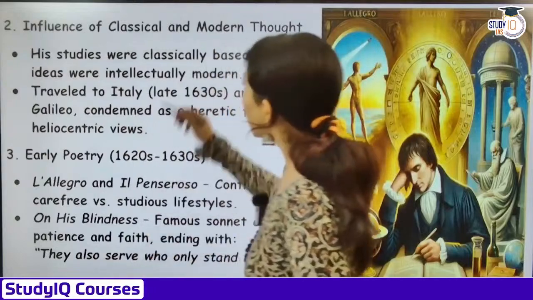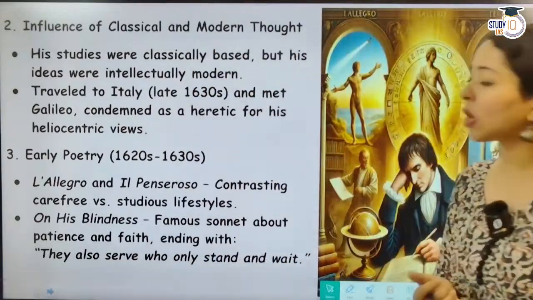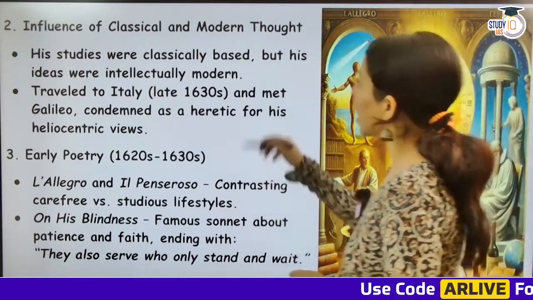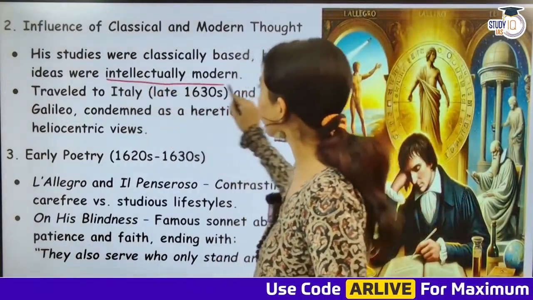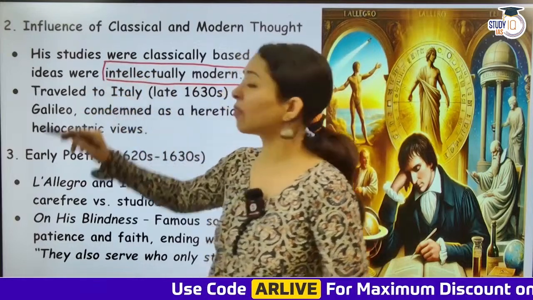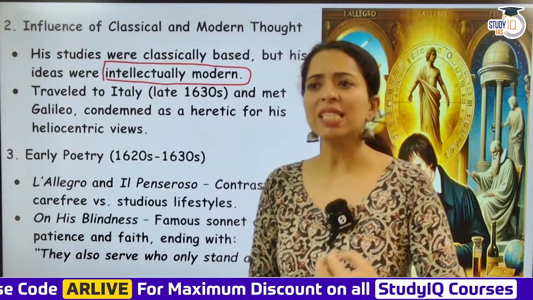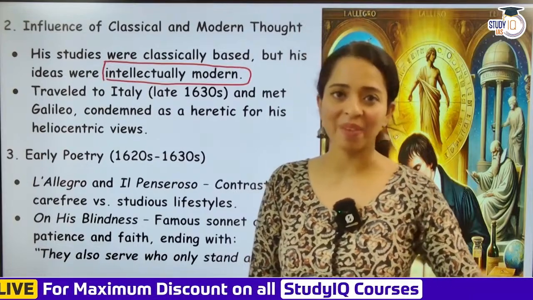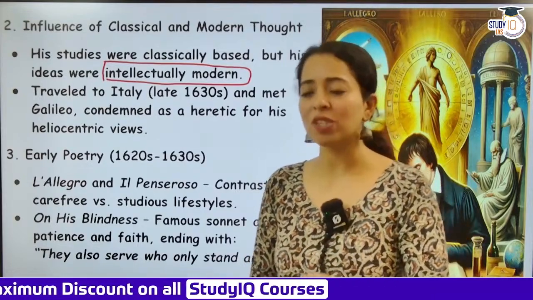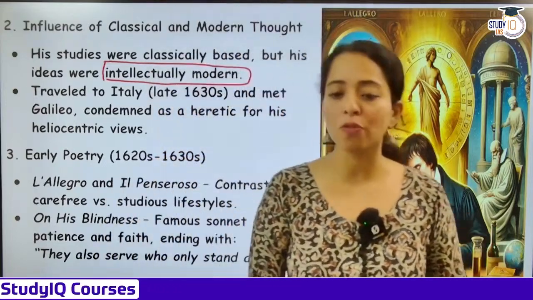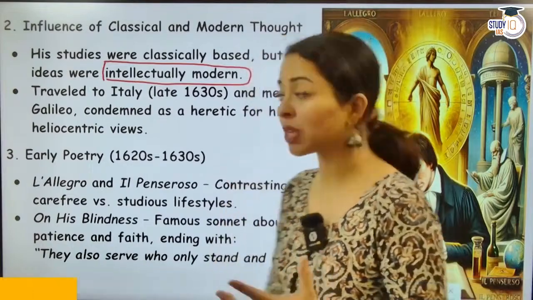Then you have the influence of classical and modern thought. His studies were classically based, but his ideas were intellectually modern. Yes, his ideas were very, very modern. Even if you read Paradise Lost, you will realize he gave Satan a different kind of avatar. That's a very different thing. So it was intellectually very modern. He was classical, he followed classical works, but intellectually it was pretty modern.